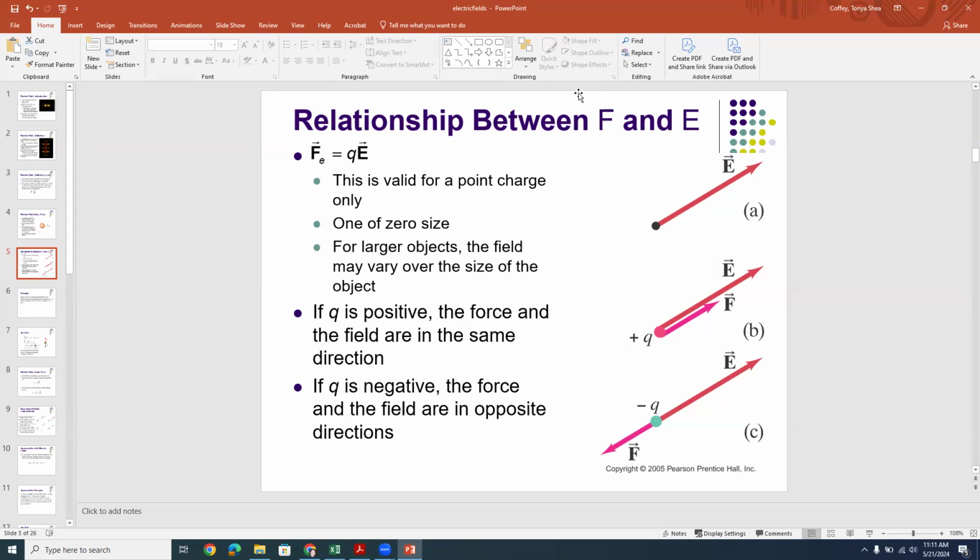But if Q is negative, then the force and the field are in opposite directions because introducing a minus sign flips the direction of a vector 180 degrees. And so here you have an electric field pointing up and to the right, while your force points in the opposite direction, down and to the left, okay?